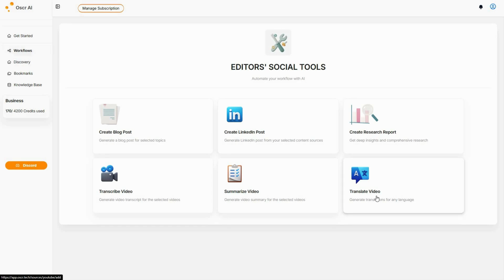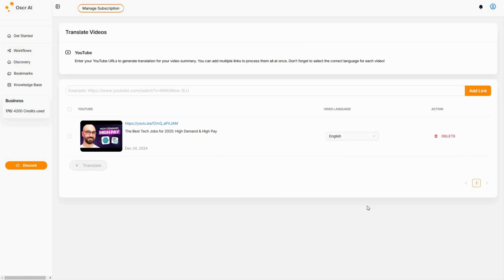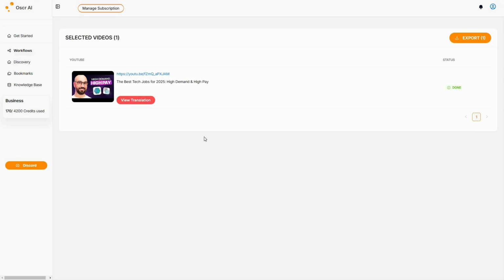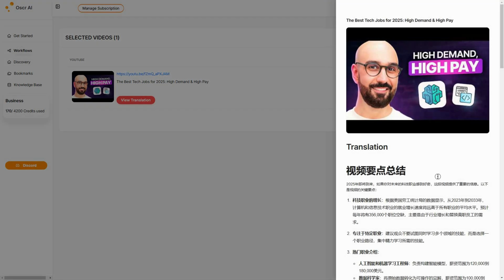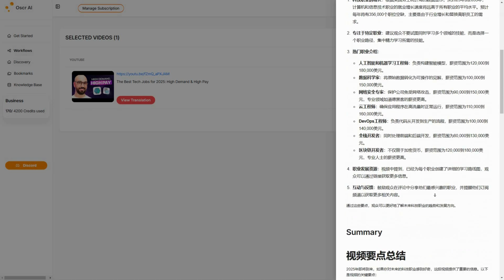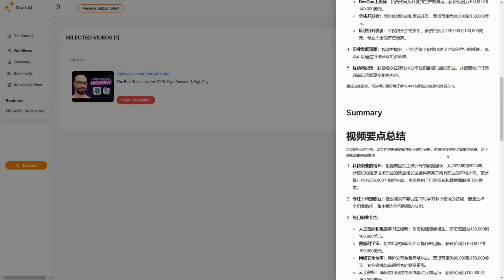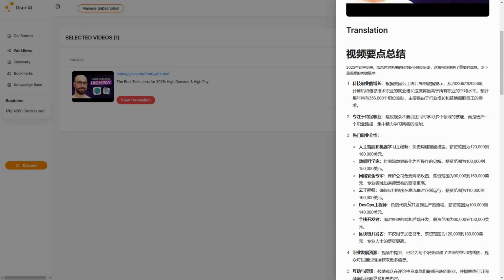And then there's also another feature that is called translate video. We can also translate any video. Just select the video and choose the language that you want to translate your video to. For example, I want to translate it to Chinese, and then click on translate. Okay, so the translation has also been completed. So I'm just going to click on view translation, and here's the translation. The translation is perhaps based on the summary and the transcript. So here's the translation of this video in Chinese.